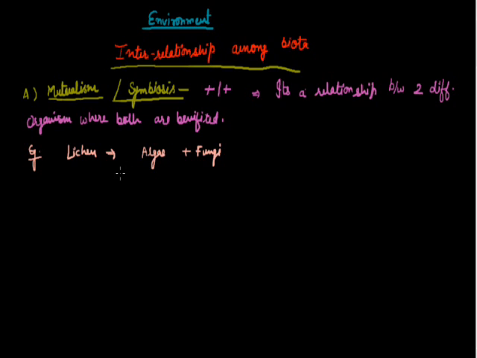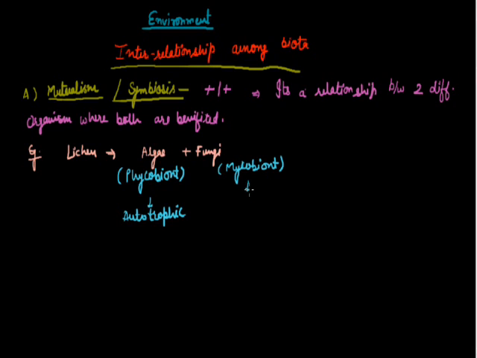This one is called the phycobiont. This is the only partner that can synthesize its own food, so it's autotrophic in nature. While fungi, as you know, is known as the mycobiont partner.